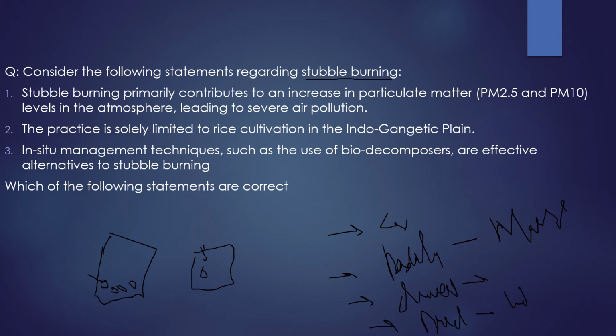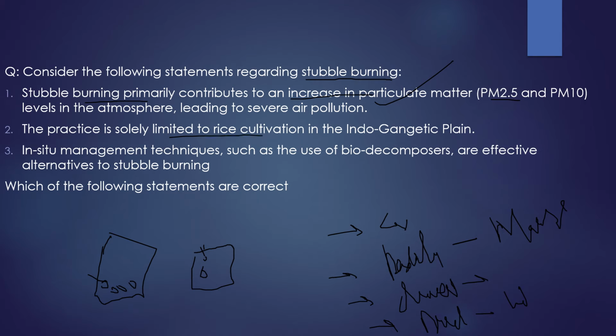The question says, consider the following statements regarding stubble burning. First statement, stubble burning primarily contributes to an increase in PM 2.5 and PM 10 levels in the atmosphere, leading to severe air pollution. 100% correct. Second statement, the practice is solely limited to rice cultivation in the Indo-Gangetic plain.